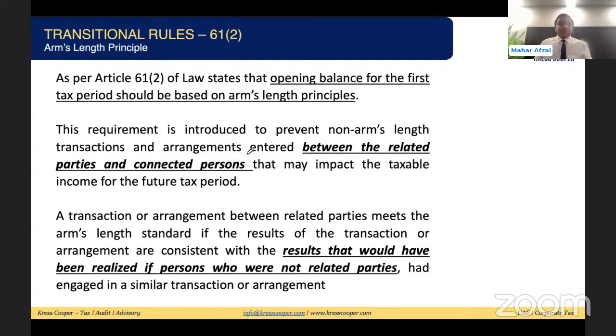Clause 2 of Article 61. What does clause 2 say? The opening balance for the first tax period should be based on the arm's length principle. This is a very, very important point. This is a very key point.